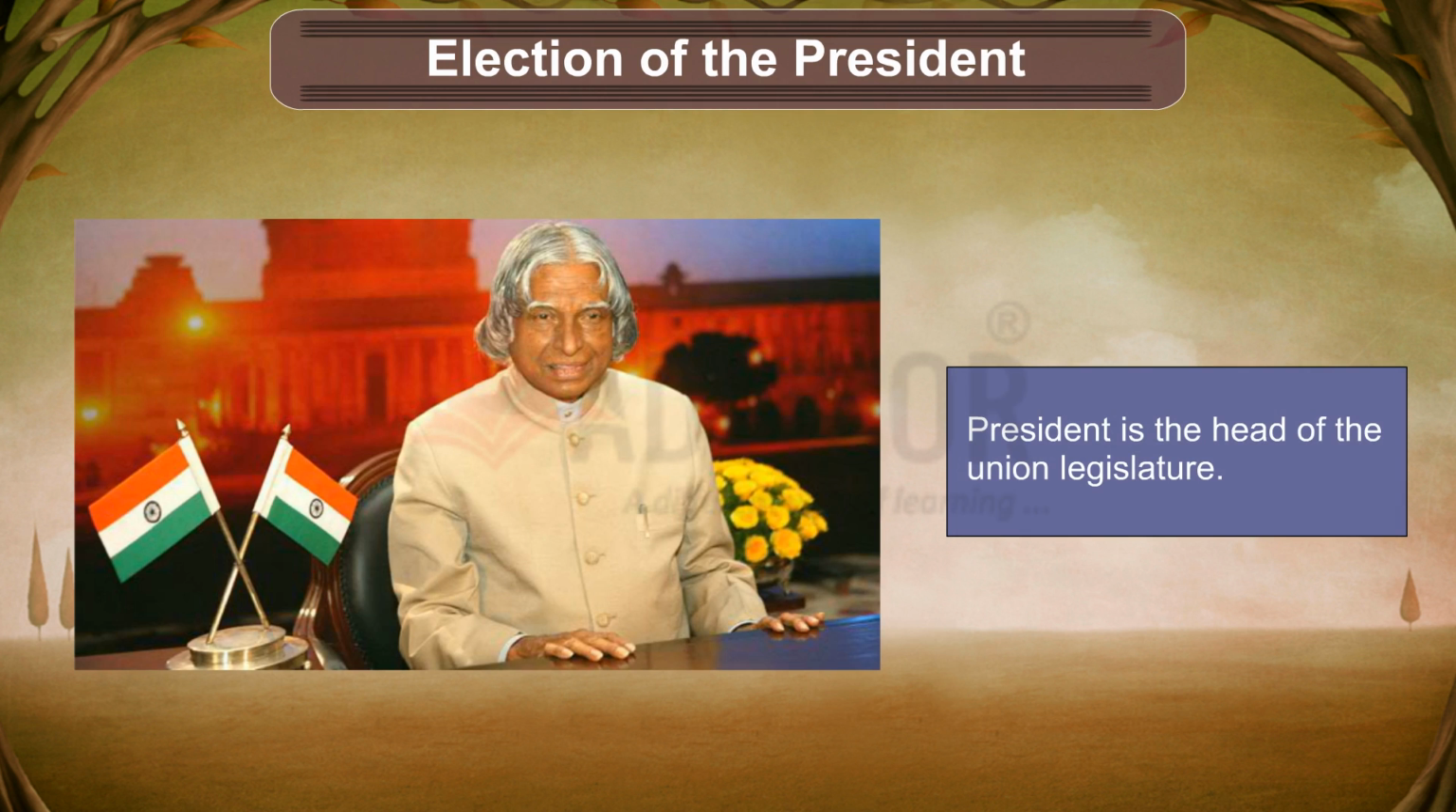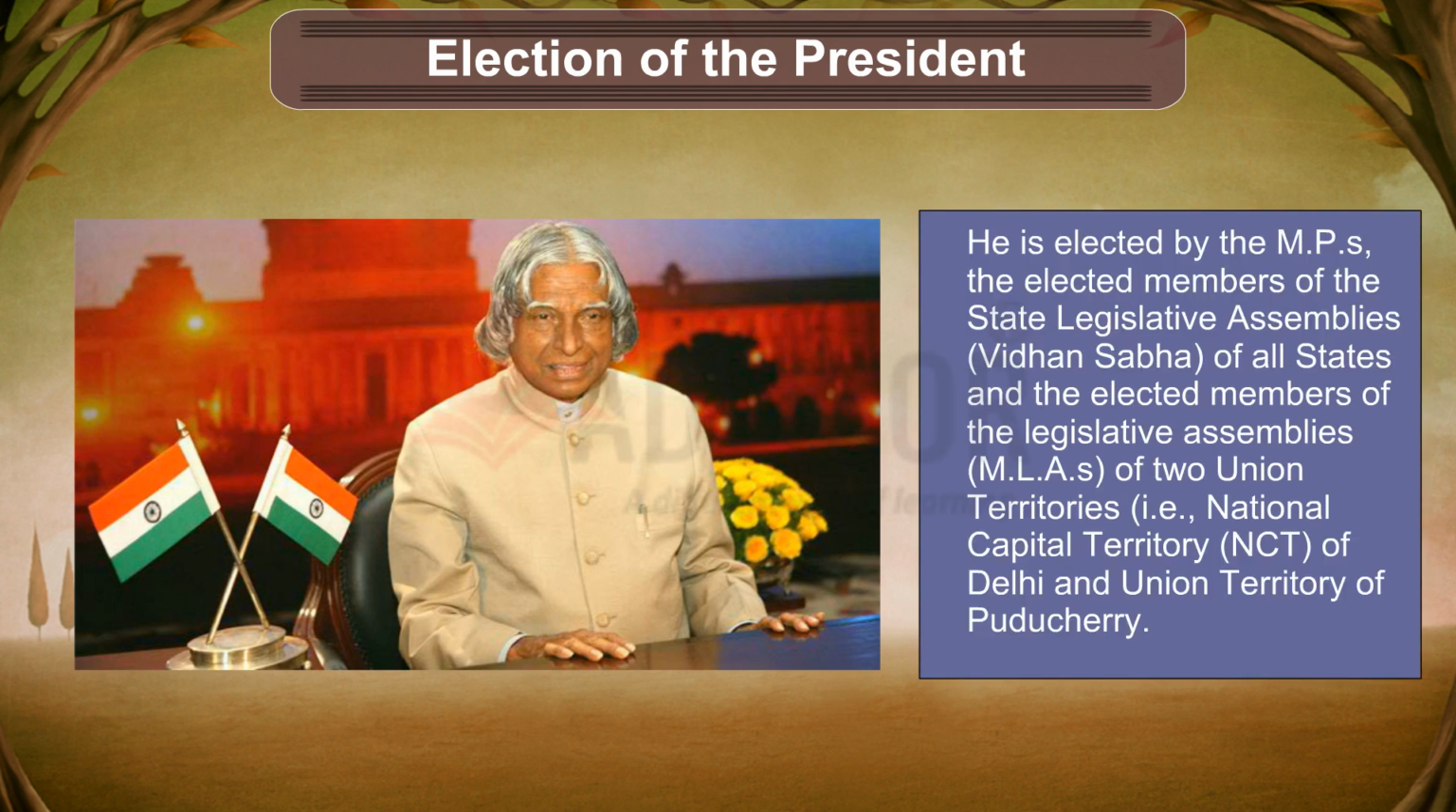President is the head of the Union Legislature, elected by an electoral college having the elected members of both houses of Parliament, known as the MPs. The elected members of the state legislative assemblies, Vidhan Sabha of all states, and the elected members of the legislative assemblies, MLAs, of two union territories, that is, National Capital Territory of Delhi and Union Territory of Puducherry.